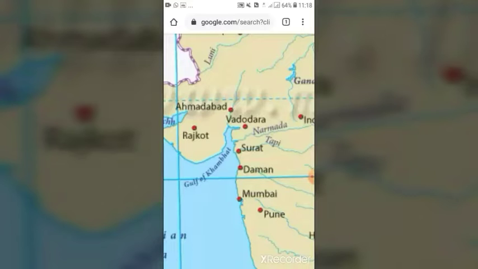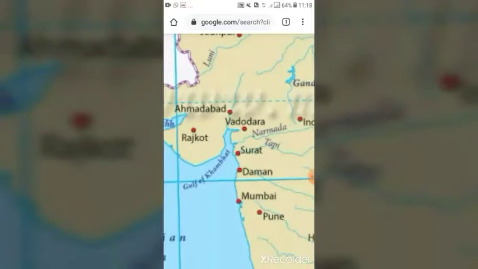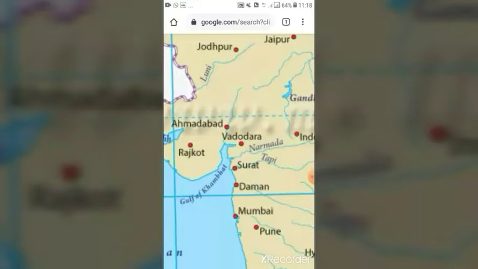Mumbai in Maharashtra is located at 73 degree east longitude. You can see the location of Mumbai city in Maharashtra on the map of India. This city is located towards the east from the prime meridian at 73 degree east longitude.